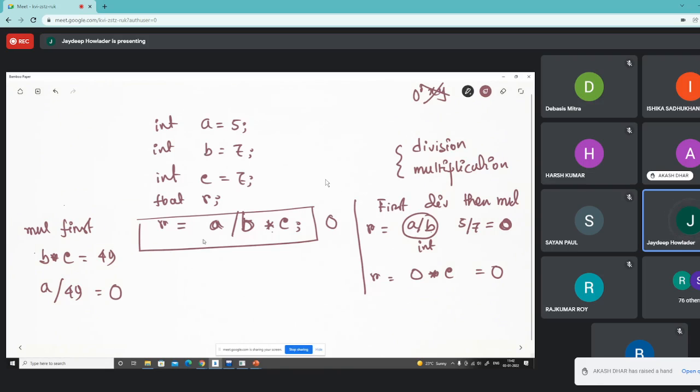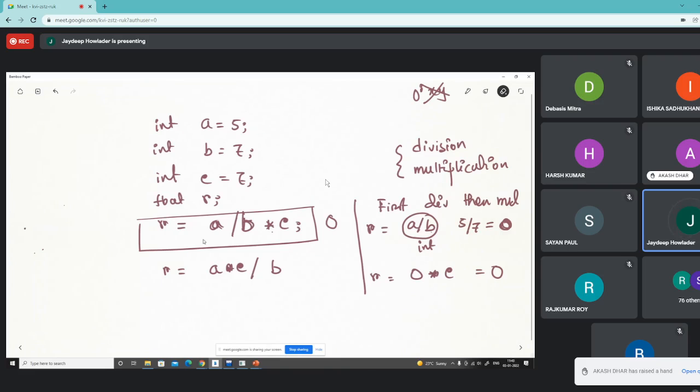Okay. So what is another representation? If I write these things as a into c divided by b, then what will be the result? The result will be different. So it will first multiply.